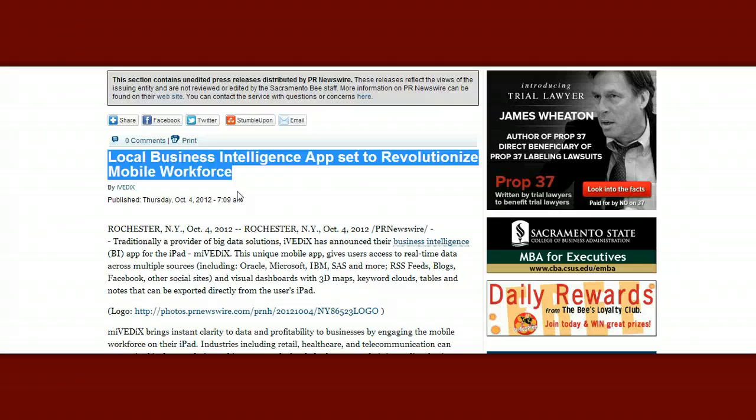And it's a great way to have news stories from other sources on your blog post without having to rephrase it or figure out how to rewrite it and give the author appropriate credit and make sure you're doing everything the right way. Well, this way we just copy and paste the title and we set up a link directly to this particular news story, and we can be done in a matter of seconds.